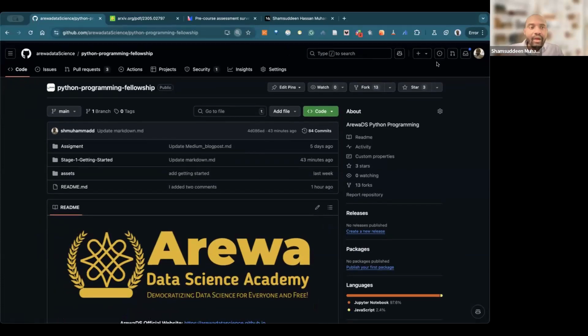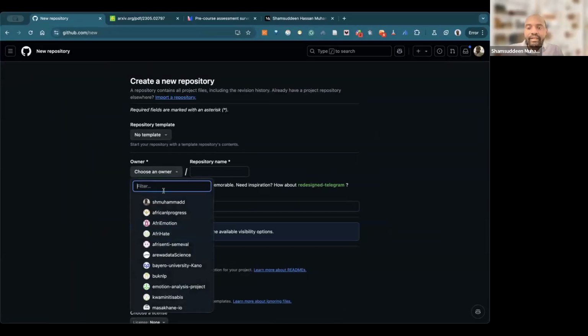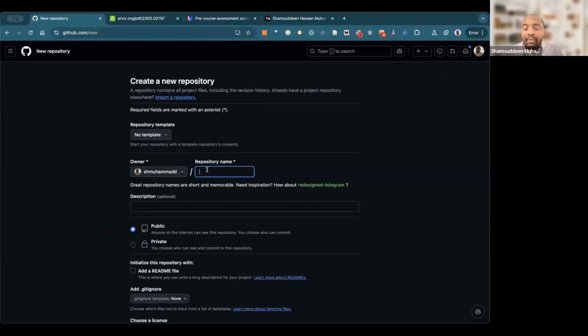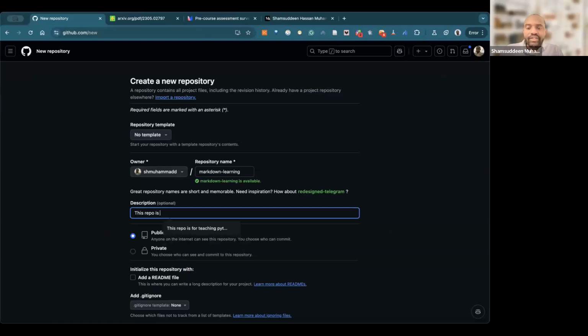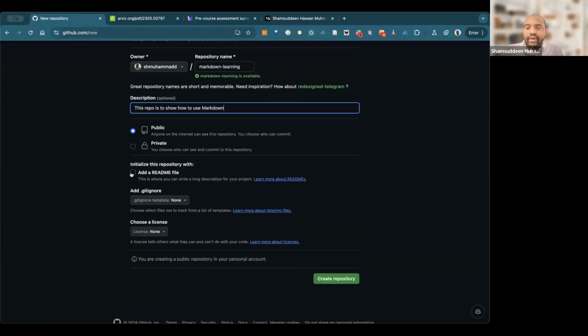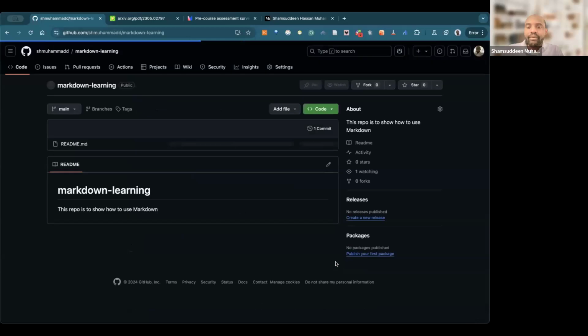New repository here, I'm the owner, and this repo is to show how to use Markdown. It's public, I add a README, and then I create my GitHub repository.